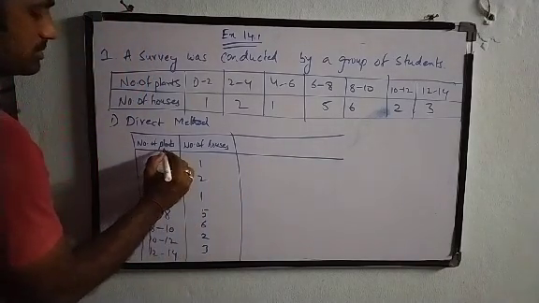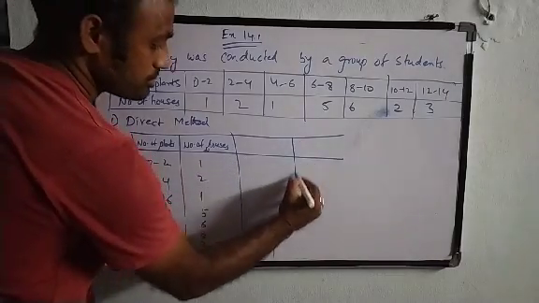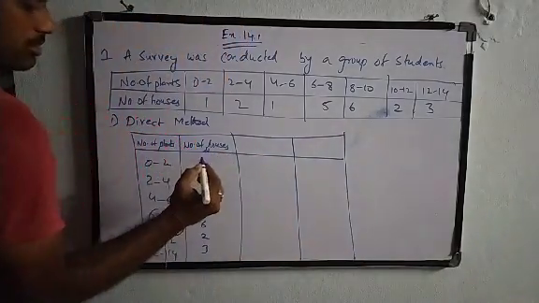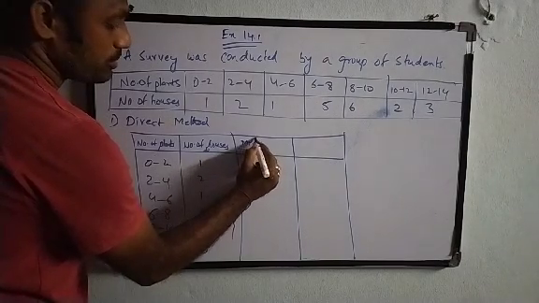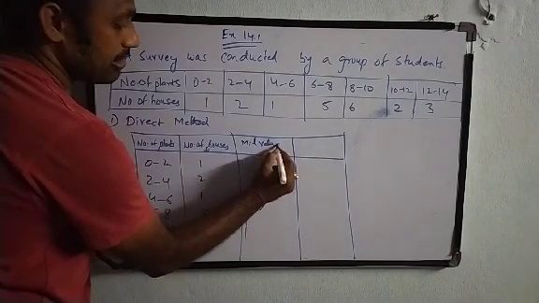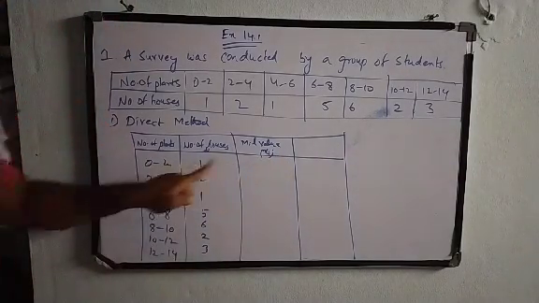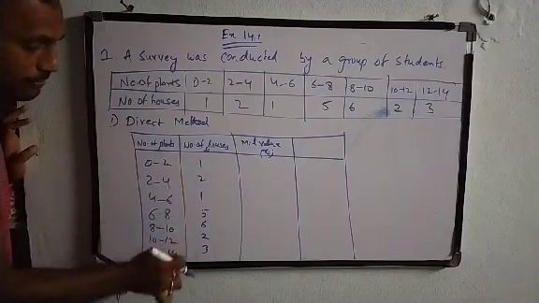So this is the fi column. We need to find out the mid values, which is xi. How are we going to get this mid value? These are called lower boundaries and these are called upper boundaries.